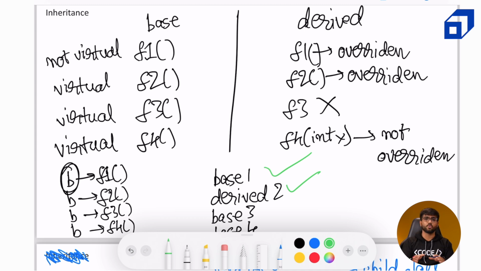Now it might sound confusing, so you might want to just rewind it and make this really slow, like 0.5 or 0.75, to actually understand what I just spoke right now. And if you notice f3 is not defined in the derived class at all, so we will be calling the f3 which is defined in base class. And for f4, f4 in derived class is not overriding f4 in the base class, so it is not runtime polymorphism. These are two different function definitions, function declarations, and hence since we are calling the one with empty parameters, the decision will be taken that we are calling f4 based on the data type of the pointer.